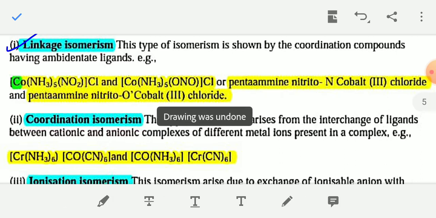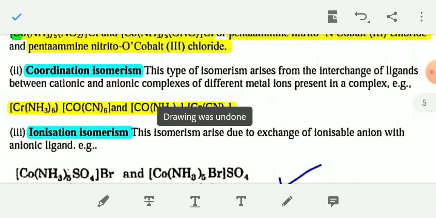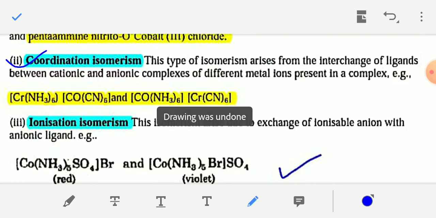Second type of isomerism is coordination isomerism. This type of isomerism arises from the interchange of ligands between cationic and anionic complexes of different metal ions present in the complex. So coordination isomerism arises from the interchange of ligands between cationic and anionic complexes.